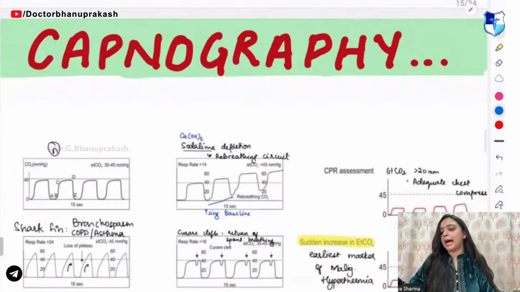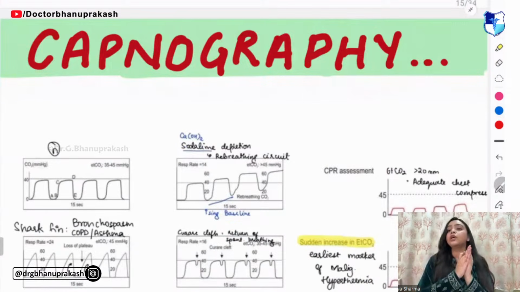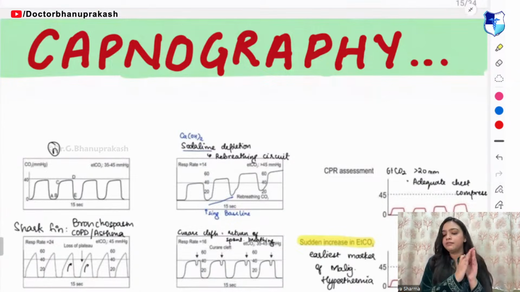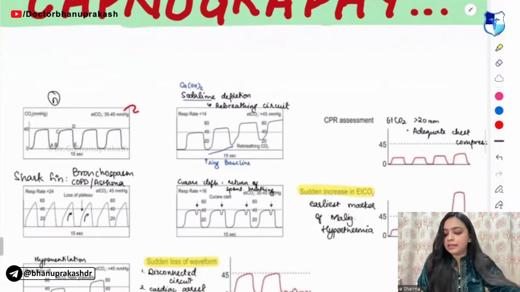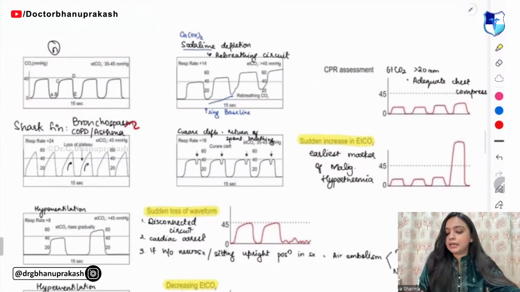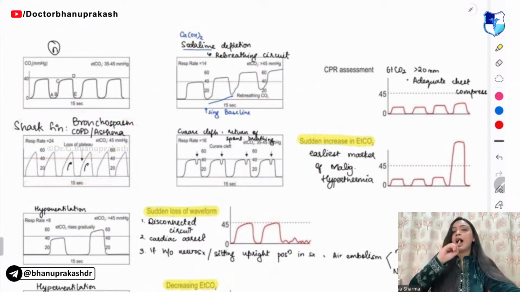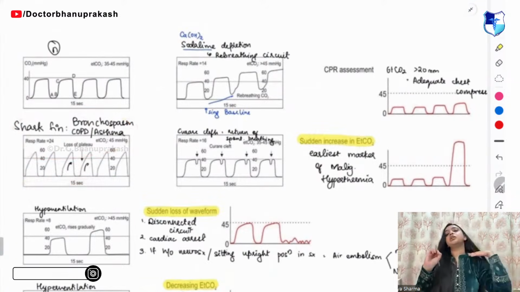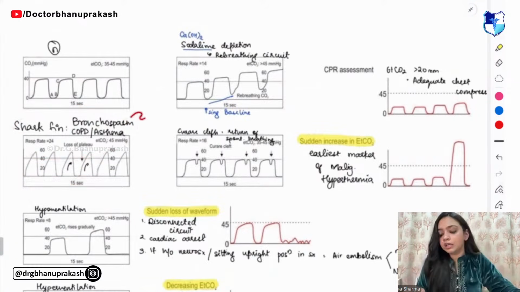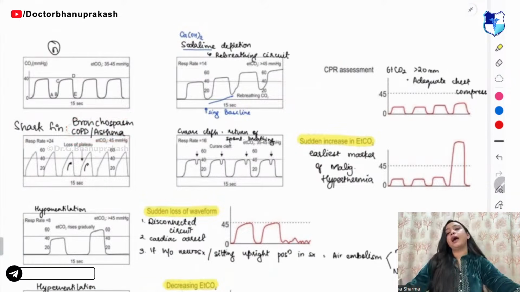Moving on to the capnography. From capnography, the question that you will get is to identify the type of capnograph that is there. This one is normal. Now, in the capnography, when you are able to see a shark fin, this represents we are dealing with the case of COPD or asthma.